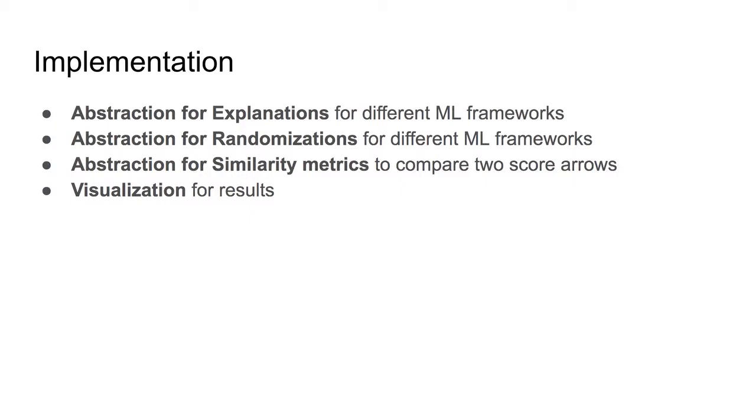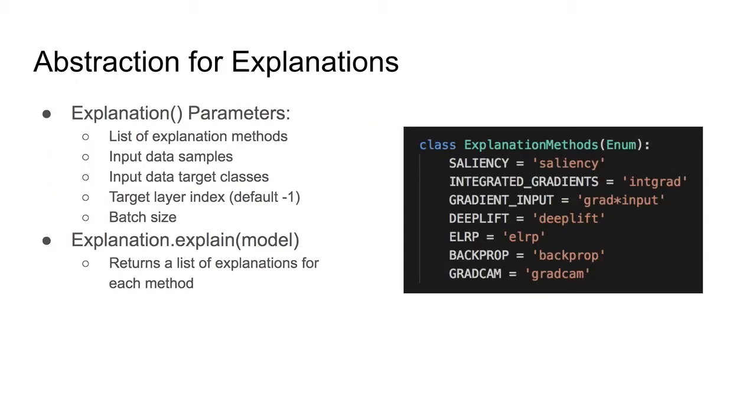So as for actual implementation, we have gone ahead and just abstracted the classes for explanations for different ML frameworks, randomizations, and similarity metrics to compute two scores. The abstractions make it easy to extend and make the code very modular. And on top of that, we add support for showing visualizations whenever we run our different evaluations.